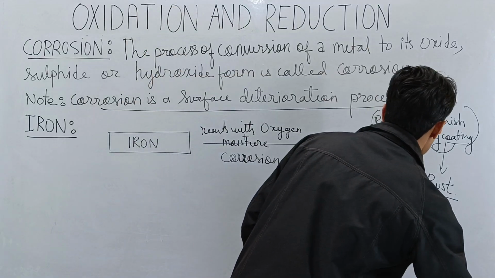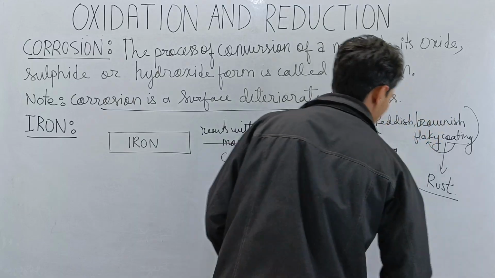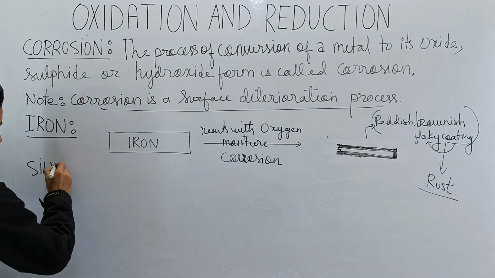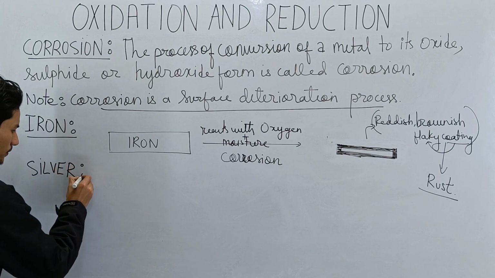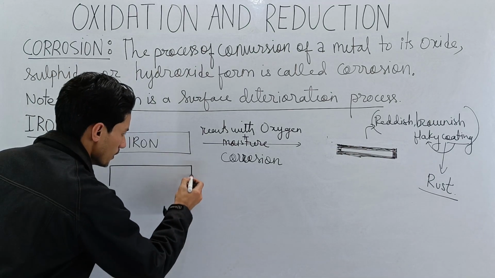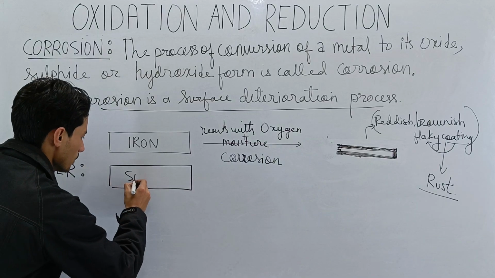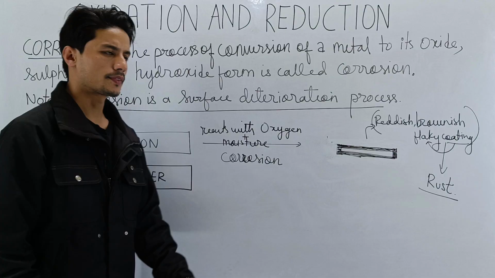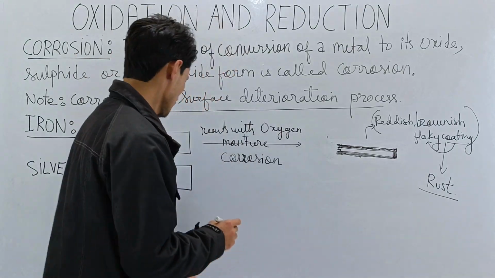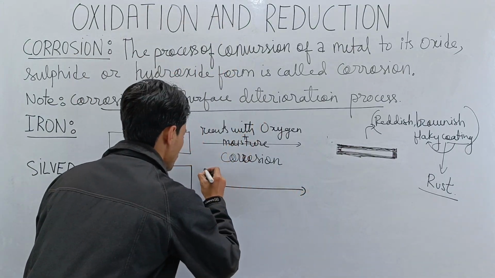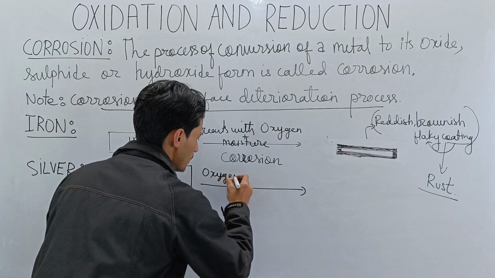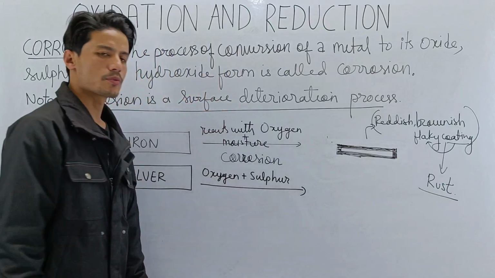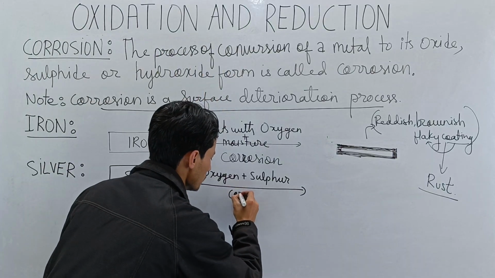Now let's discuss the second metal, which is silver. So let's say this is silver. My favorite drawing is box. So this is silver. Now silver reacts with oxygen plus sulfur present in the atmosphere, and then it undergoes corrosion.